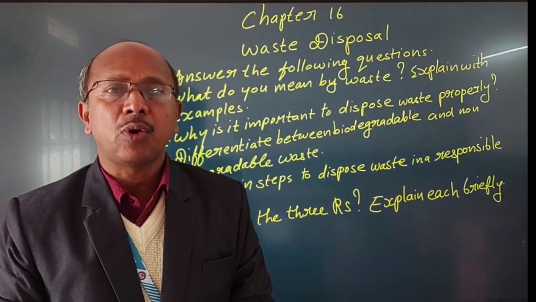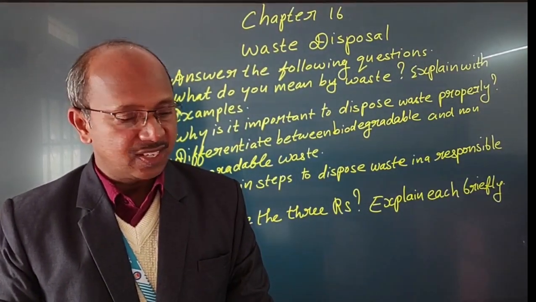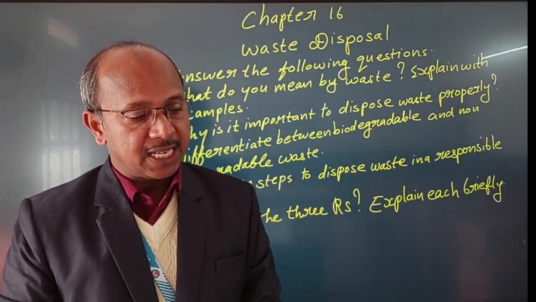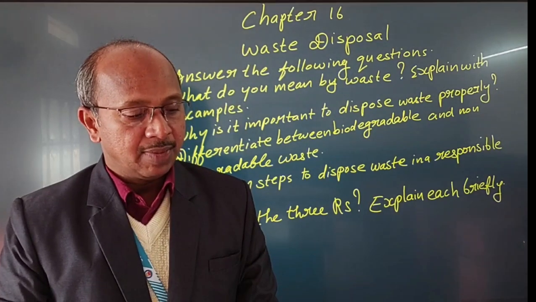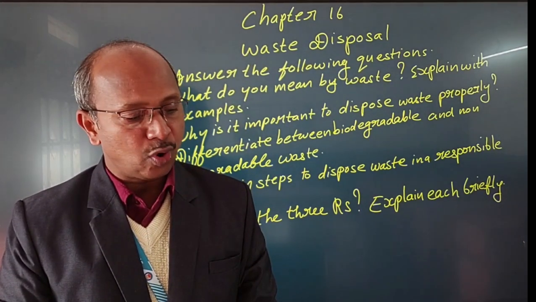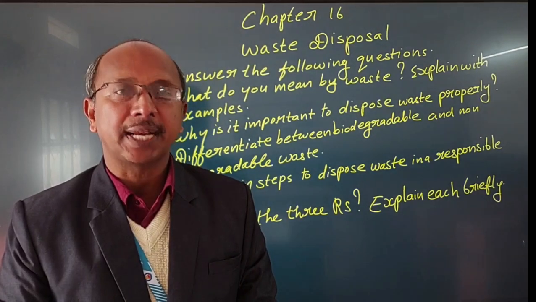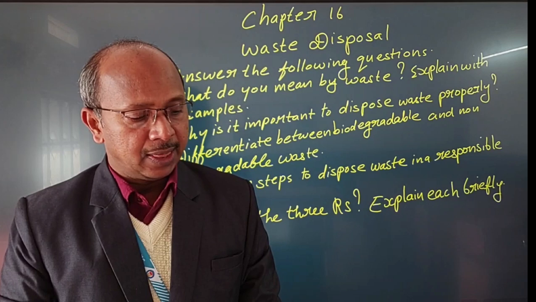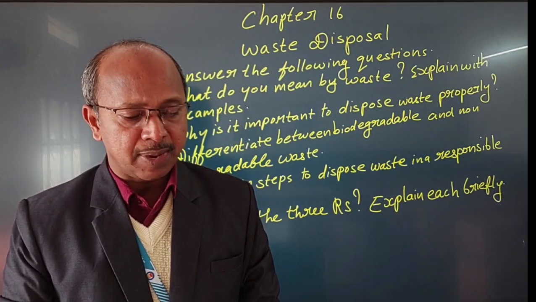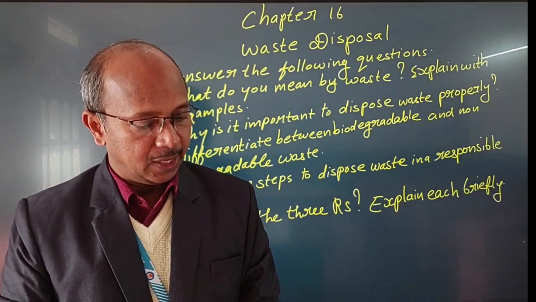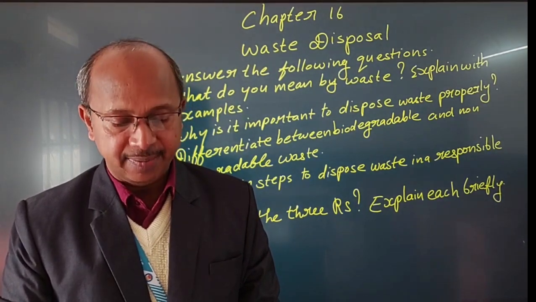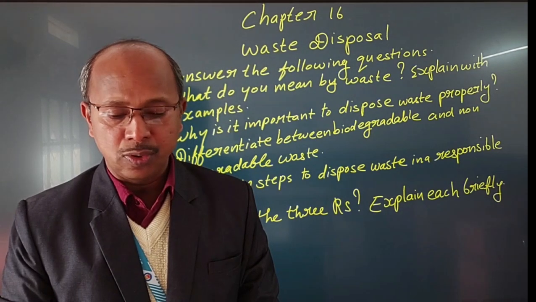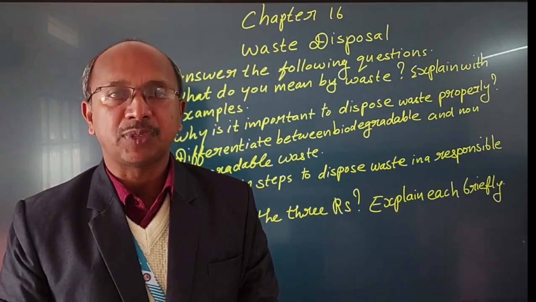In Chapter 16, we already studied what is waste and the types of waste. Then we were studying conserving the environment. The best way to manage waste is to follow the 3 R's: reduce, reuse and recycle. What do you mean by reduce? Reduce the amount of waste we produce, the best way to help the environment. Reuse means to use things again. Recycling is the process of converting waste material into new materials and objects.